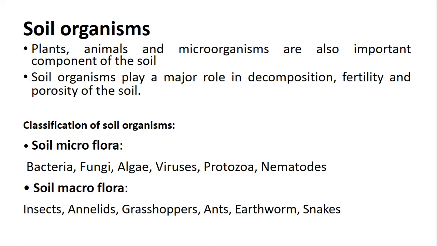The last one is soil organisms. Soil organisms are also a very important composition of the soil. Plants, animals and microorganisms are important components of the soil. Soil organisms play a major role in decomposition, fertility and porosity of the soil. Soil organisms are of two types, soil microflora and soil macroflora. Soil microflora includes bacteria, fungi, algae, viruses, protozoa, nematodes, etc. Similarly, soil macroflora includes insects, annelids, grasshoppers, ants, earthworms, snakes, etc.